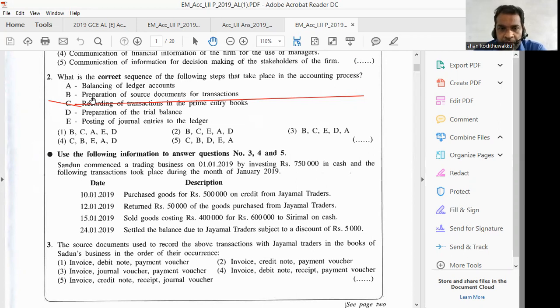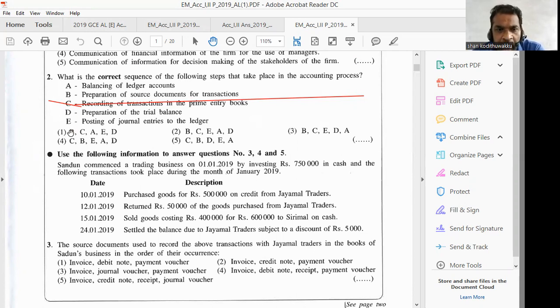Likewise, we first identify business transactions through source documents. Therefore, preparation of source documents for transactions is number one.